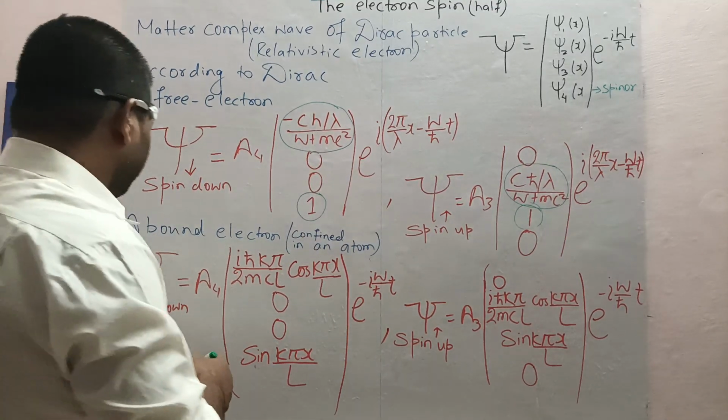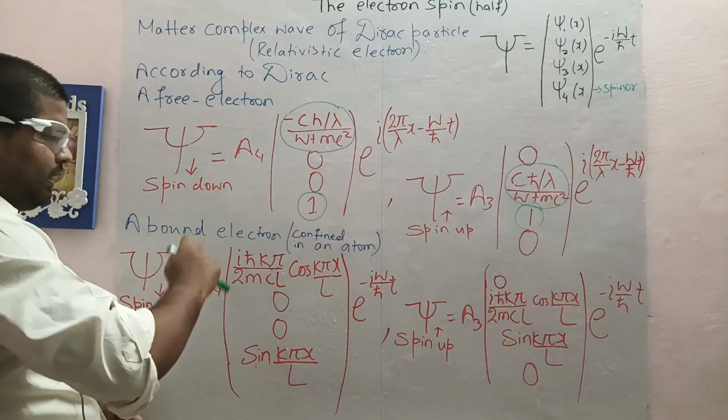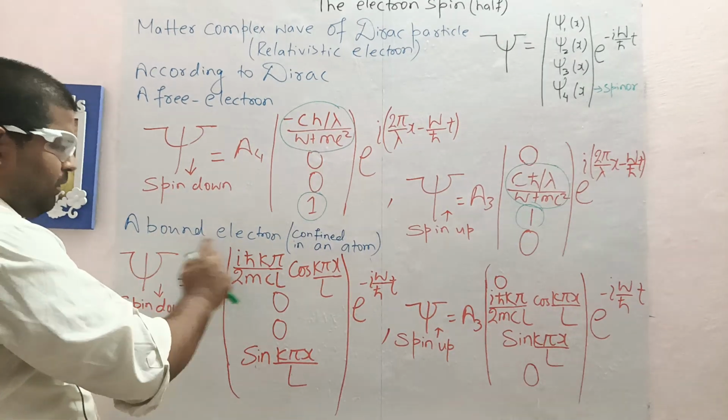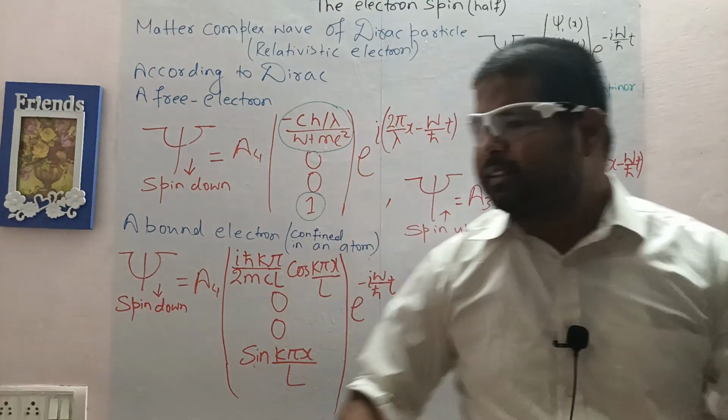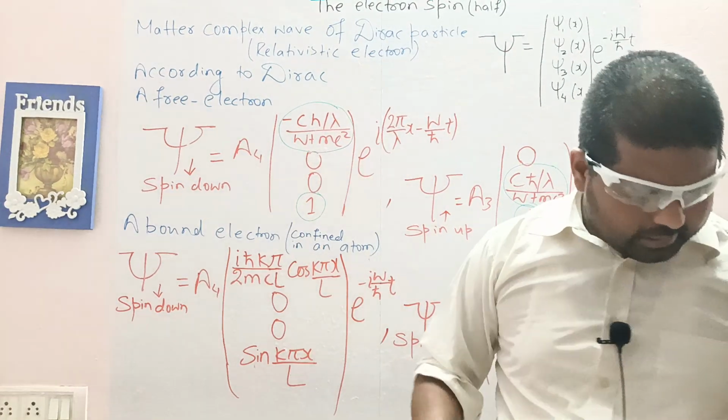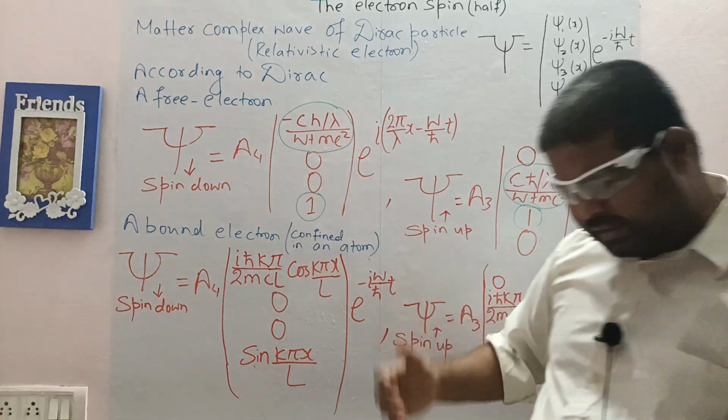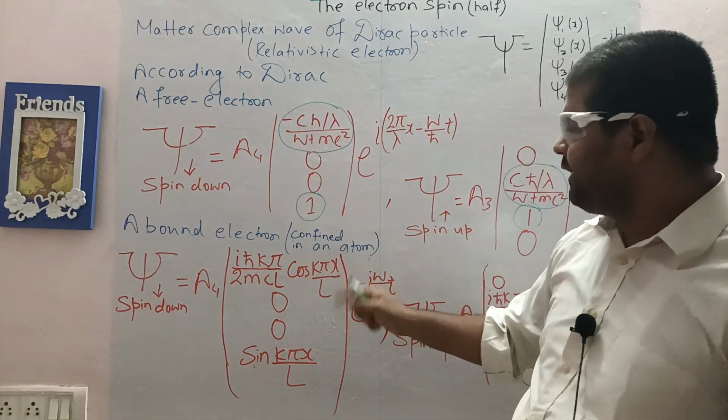Now see, Dirac again analyzed a bound electron confined in an atom. This time the electron is in an atom, meaning it's bound.